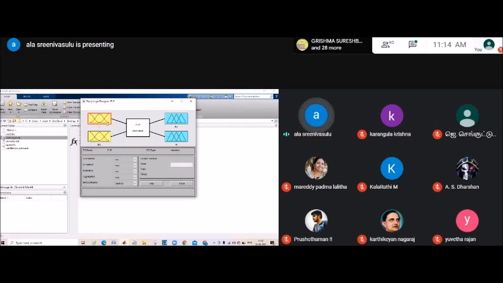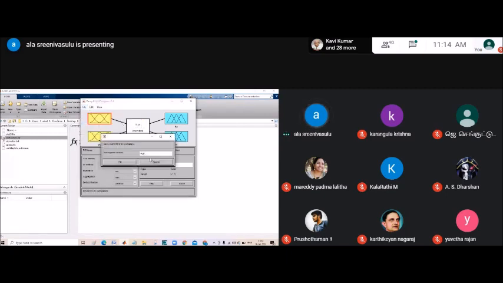You can see here error and change in error. So that is 2 factors. So now file, export to workspace.